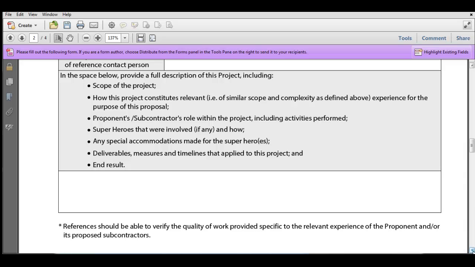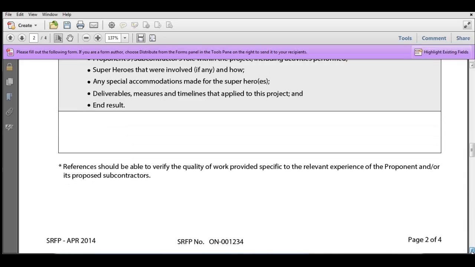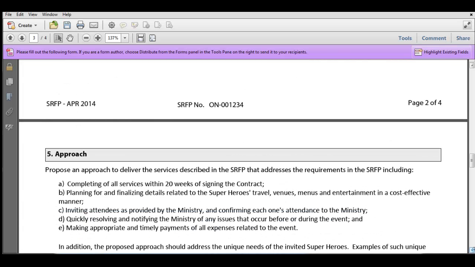Okay, so you will fill out as many projects as you need to demonstrate that you have the experience that is being sought. And as I said, if it turns out this SRFP is not evaluating experience, what you will see in that section then is a different heading. There'll be information on what it is the ministry is looking for, instructions on what you are to provide, and space for you to provide it.